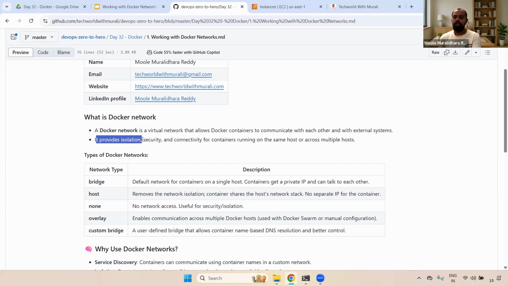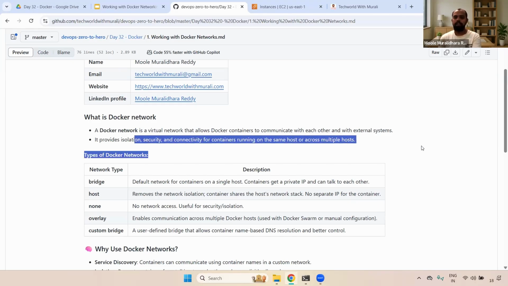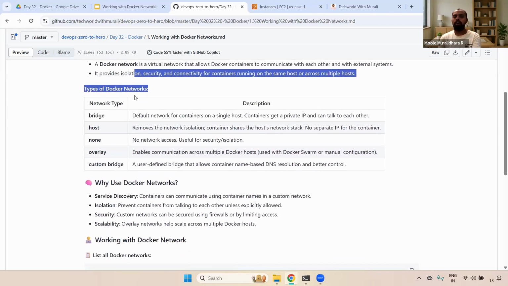It provides isolation, security, and connectivity for containers running on the same host or multiple hosts. Let's take an example: if you have containers running on the same server or on different servers, this Docker network will provide that isolation, security, and connectivity. Understand, right?